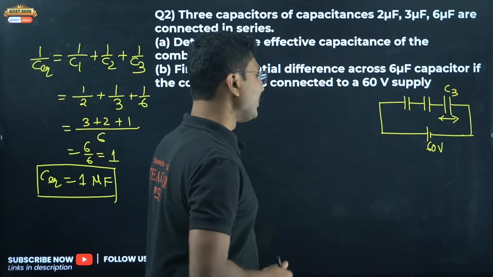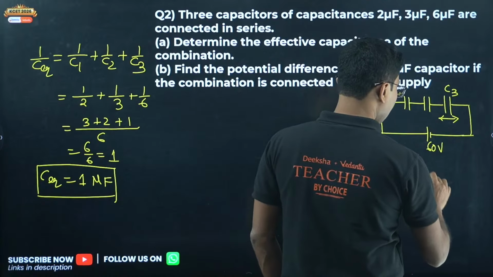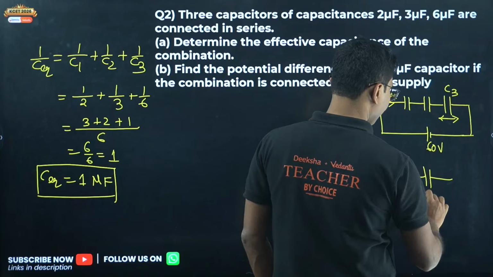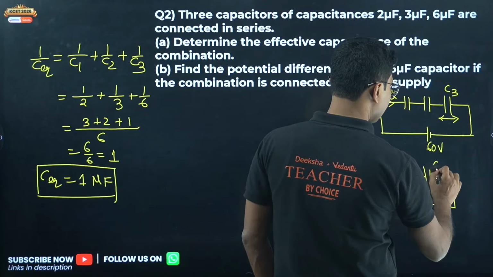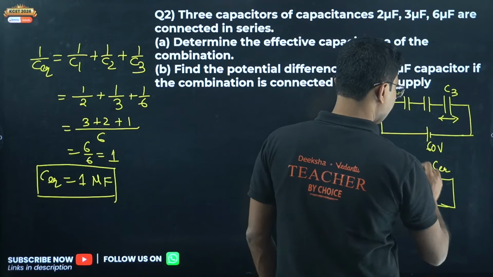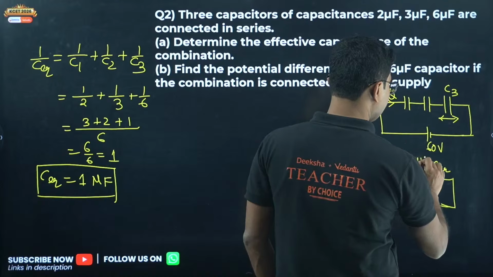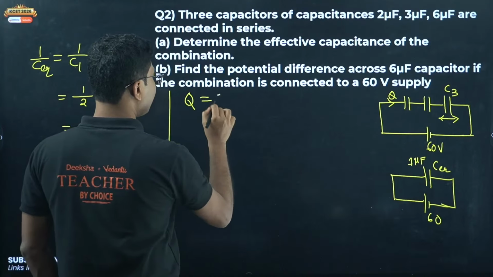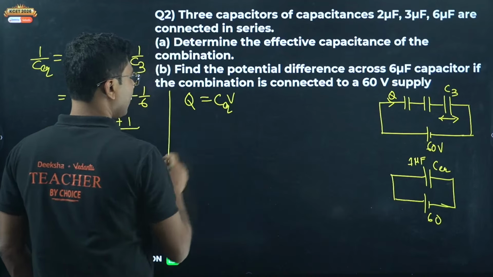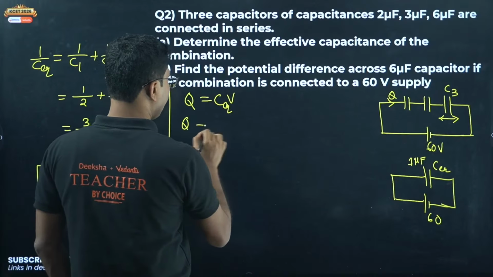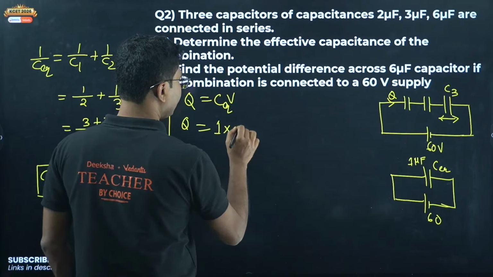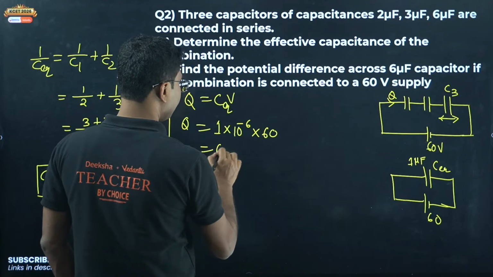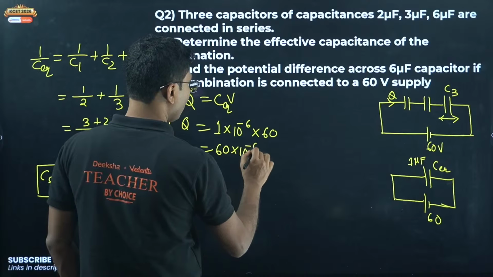So for that, first we will be using the equivalent circuit and find the charge, because in series combination the charge remains the same. So we will find the charge from the C equivalent. 60 volt, this is 1 microfarad. So what is the charge in this case? Charge can be calculated: Q equals C into V, and in this case C equivalent. So C equivalent is 1 microfarad. Microfarad means 10 to the power of minus 6, and voltage is 60. So the charge is 60 into 10 to the power of minus 6 coulomb.